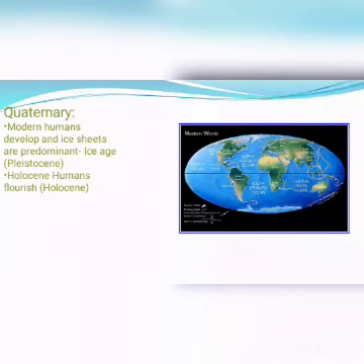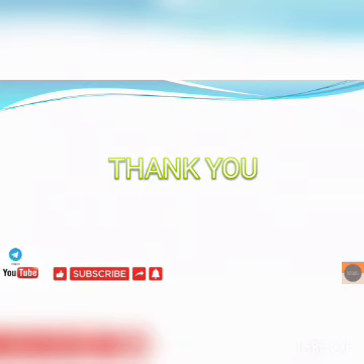Modern humans developed and the ice sheets are predominant in the ice age. Pleistocene period, the Holocene period, the human age, and this is all about the geological time scale.